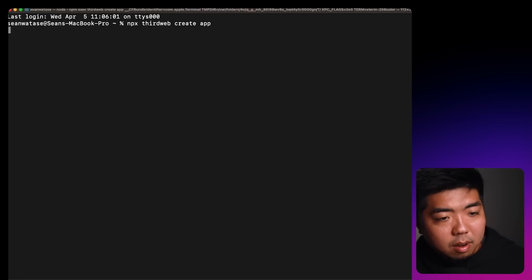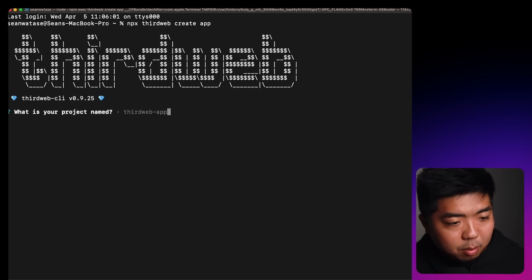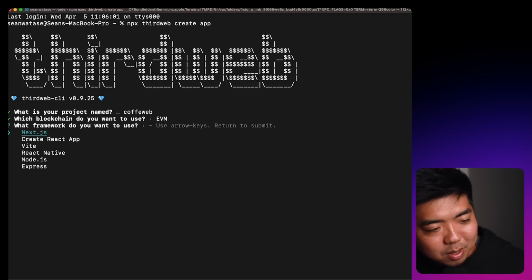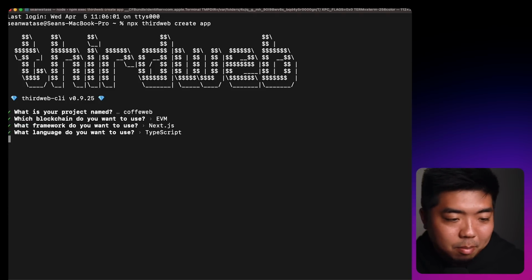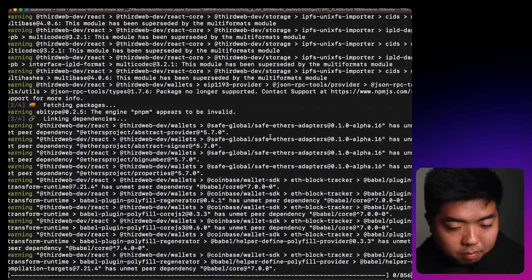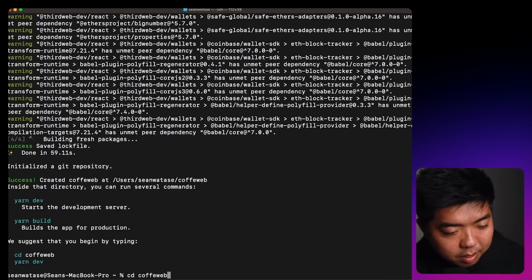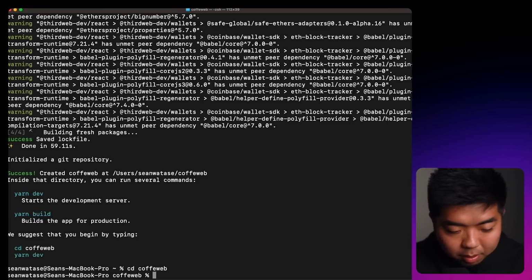And this is going to allow us to create a third web app. I'm going to name this coffee web. I spelled coffee wrong, that's okay. EVM, and we're going to use Next.js and TypeScript for this project here. And once that's done, I'm going to switch into the coffee web project folder here. Make sure I spelled it right.